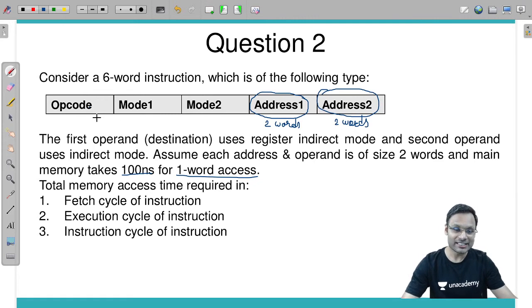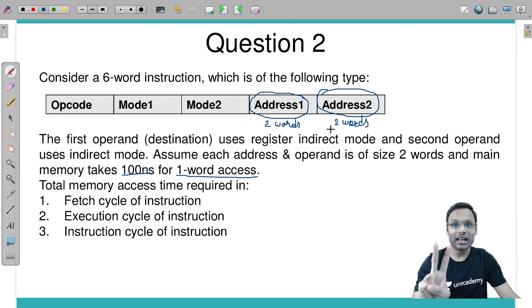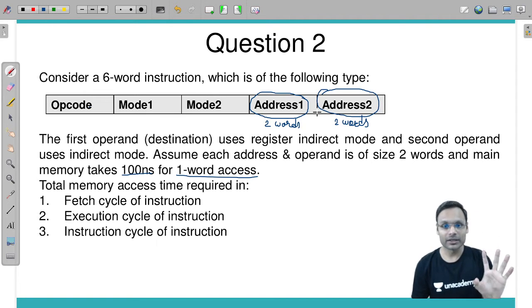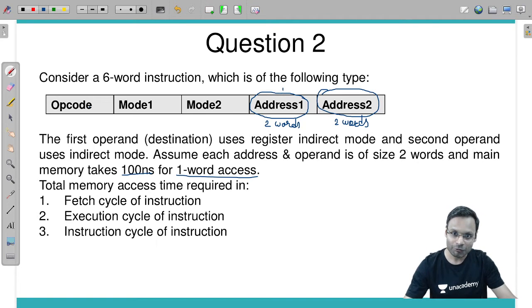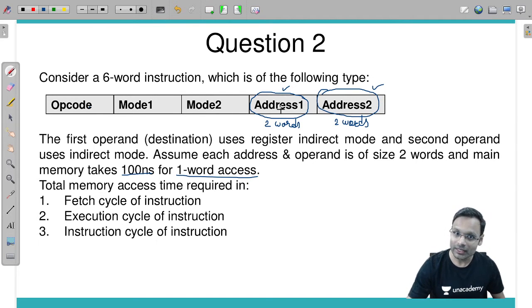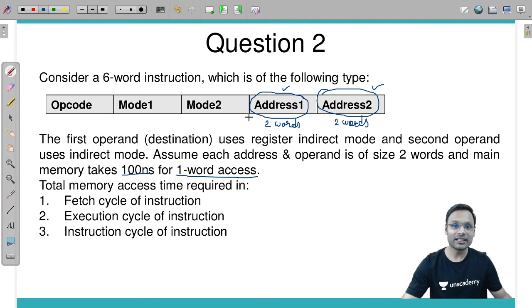So if the instruction is given of this type, of course we will have an operation which requires 2 operands. We will take 2 operands as source, one from here and one from here, and then we will store the result in the destination, which is the first operand. That is the assumption. Fine. Let's try to understand how to solve the question.